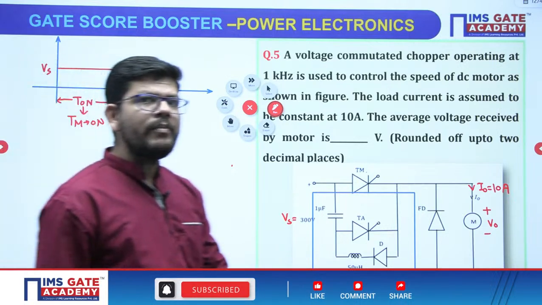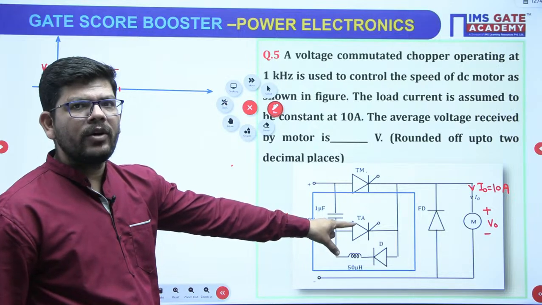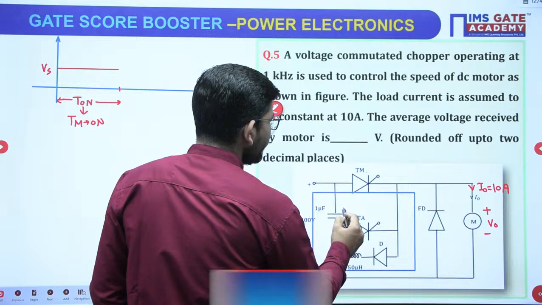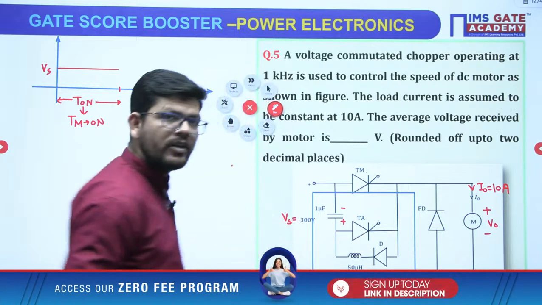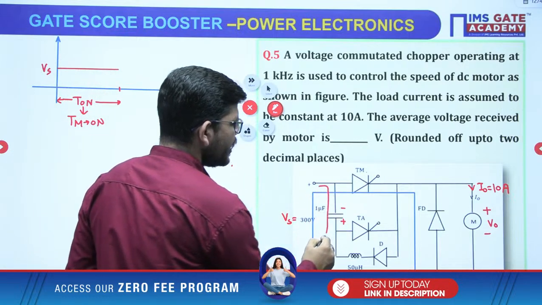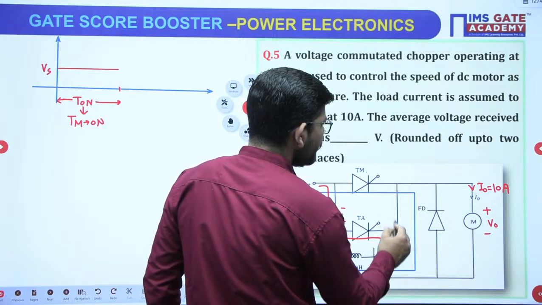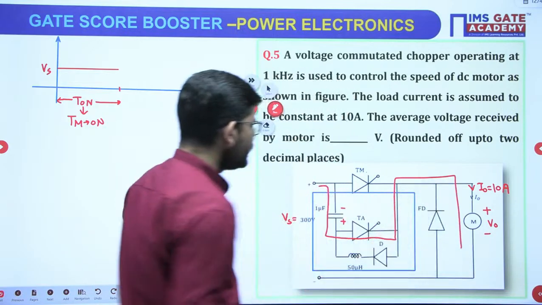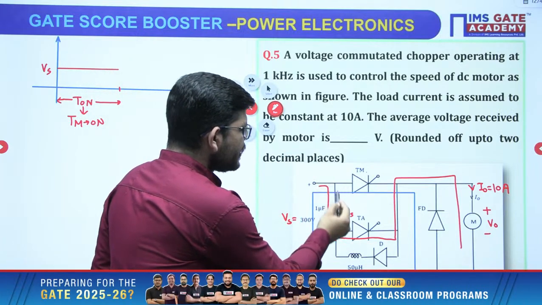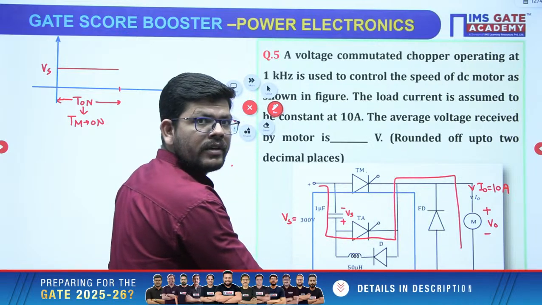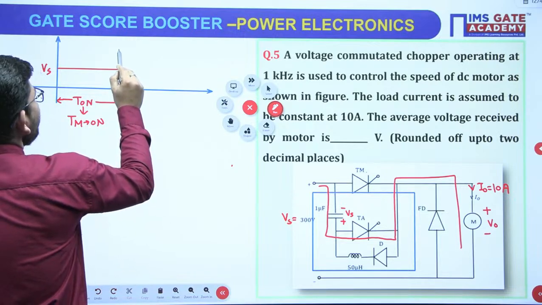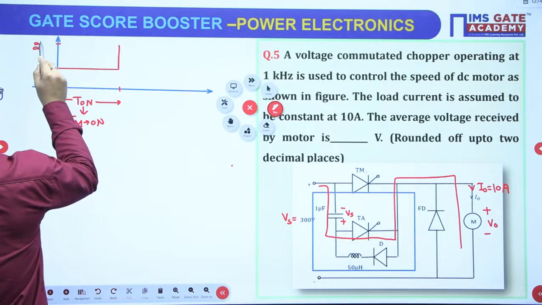Now when TM is off, immediately TA will be on. When TA is on, the polarity favorable to it will be this polarity. With this polarity, if you apply KVL in this part of the circuit, you get Vs plus Vs minus V naught, so V naught will be 2 Vs. So when TA is on, the initial voltage will be 2 Vs.